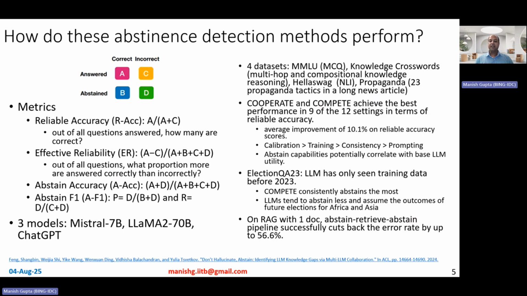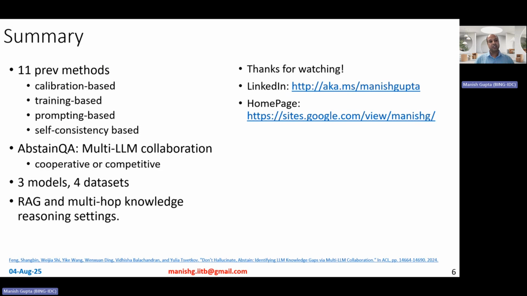What they observed with this abstain, retrieve, abstain, two-step approach is that it can cut back the error rate by up to 56.6%, which is huge. So basically their method actually works nicely, even when you are doing retrieval augmented generation. Obviously, their method involves multiple LLM calls and multiple LLMs, so it's expensive, but it can actually do a good job in abstinence detection.